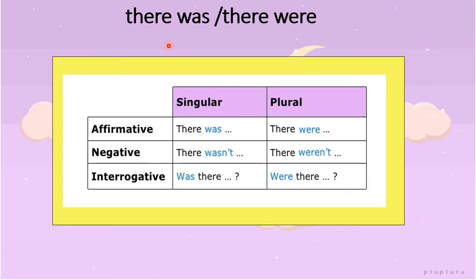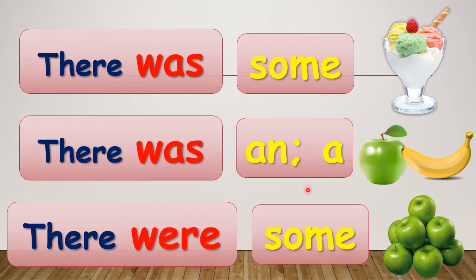Okay, this one is for there was and there were. Singular, plural. For affirmative, for singular, we use there was. For plural, we use there were. For negative and singular subject, we use there wasn't. And for plural, we use there weren't. And for interrogative or question, we use was there. And for plural, we use were there.